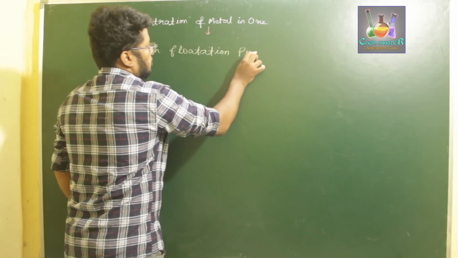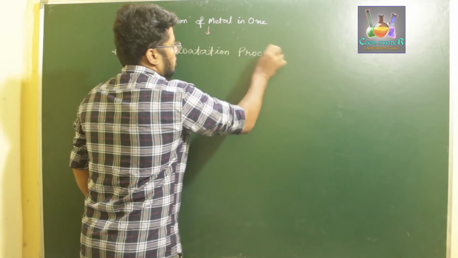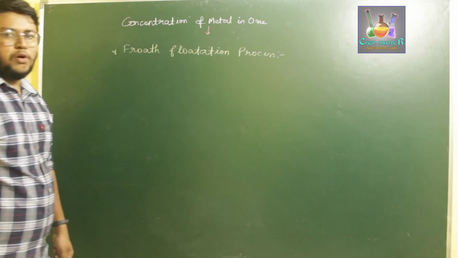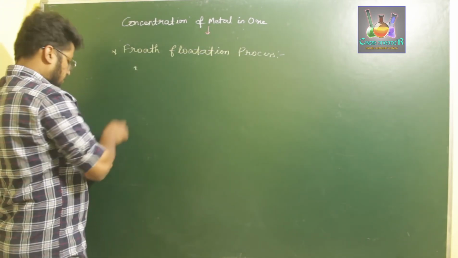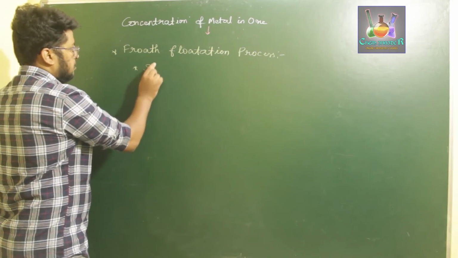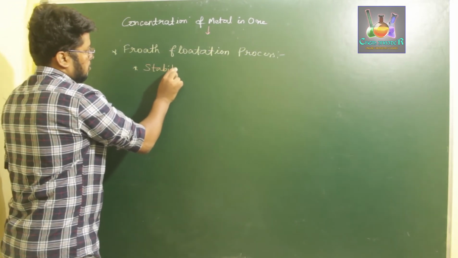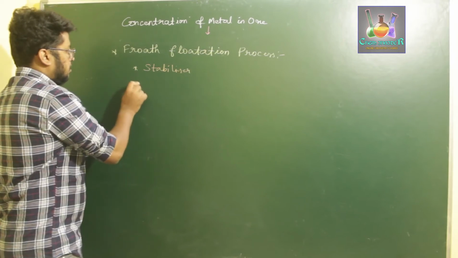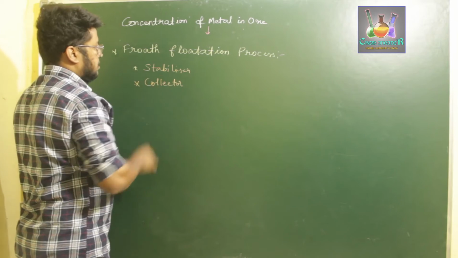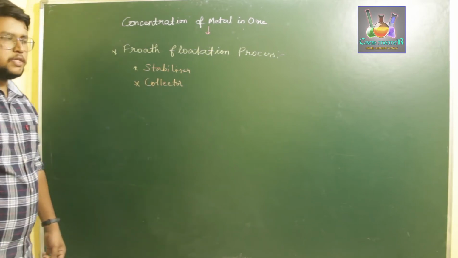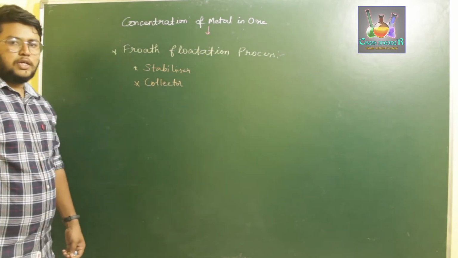Froth flotation process. This froth flotation process involves using two substances. One is a stabilizer. The second one is a collector. So we use two substances for this froth flotation process: one is a stabilizer, the other is a collector.